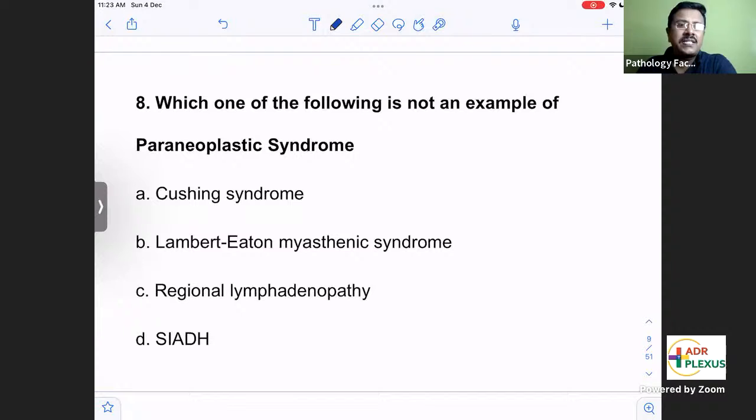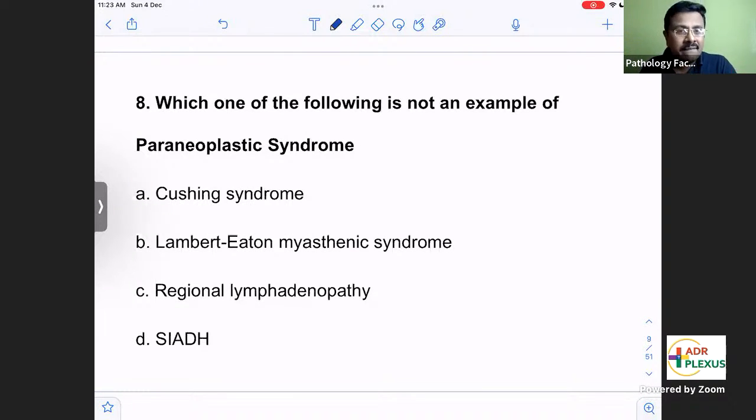Yes, the next question is, which one of the following is not an example of paraneoplastic syndrome? Not an example of paraneoplastic syndrome. So paraneoplastic syndrome, all of you will be aware. Yes, what you thought of for this question?